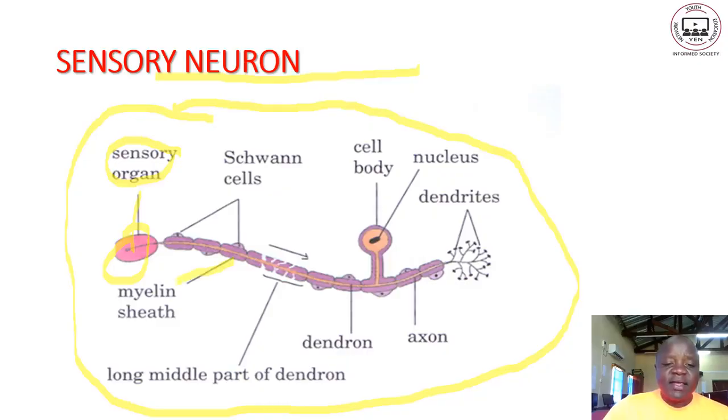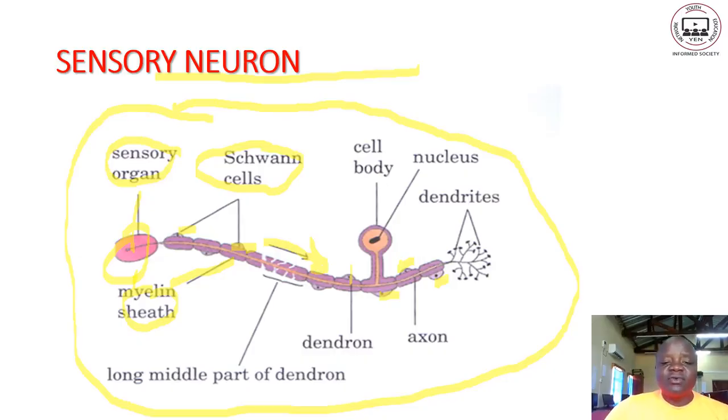If we look at this sensory organ, we have the myelin sheath. This fatty layer is the myelin sheath. These cells are called the Schwann cells, and they are found on either side of the neuron. Then we also note the direction of impulse flow is from the sense organ towards the cell body of the sensory neuron.